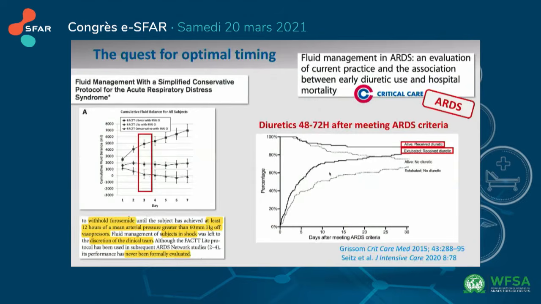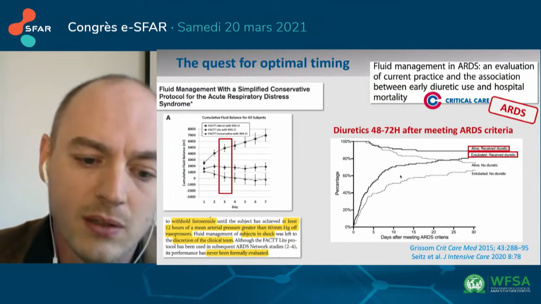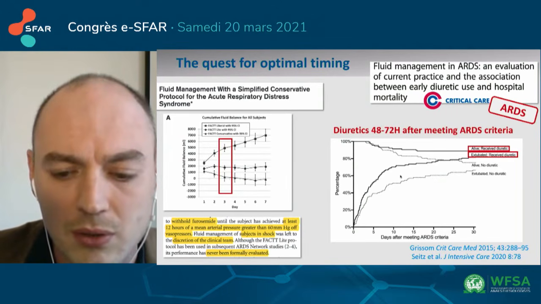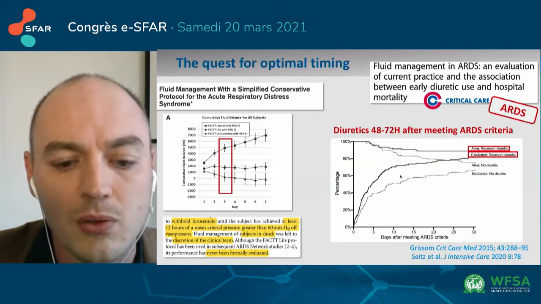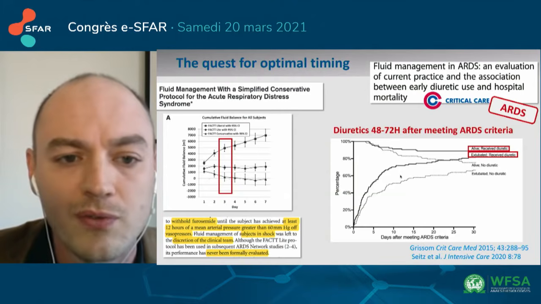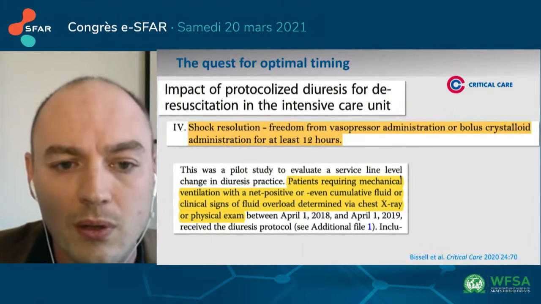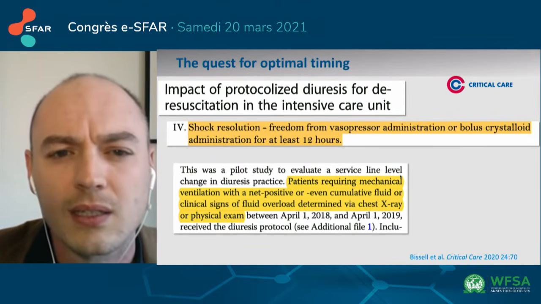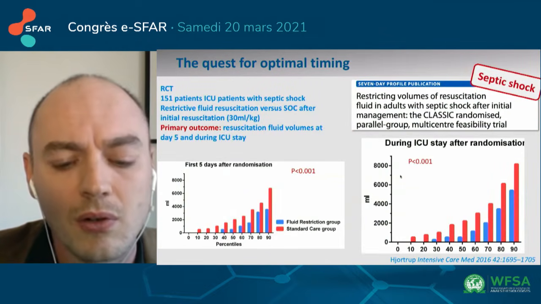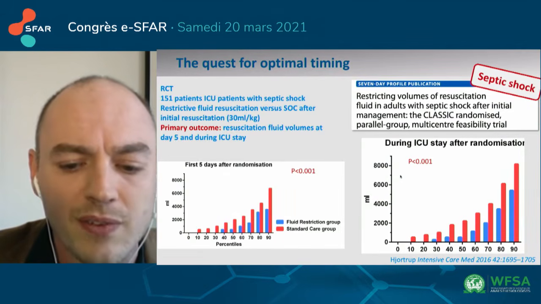In the quest for the optimal timing, if I summarize the design of different studies, DRES was started very early in ARDS patients, 48 hours after ICU admission, or as soon as shock resolution was obtained, defined as being free of vasopressors for at least 12 hours with a mean arterial pressure greater than 60 millimeters of mercury. It can even be started earlier as part of the stabilization phase.